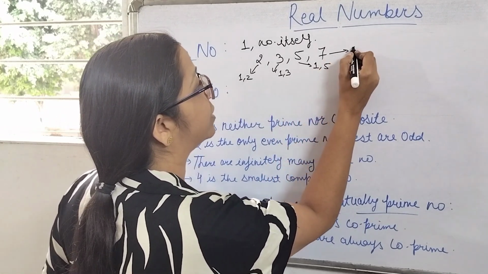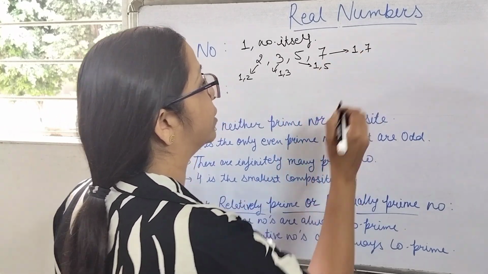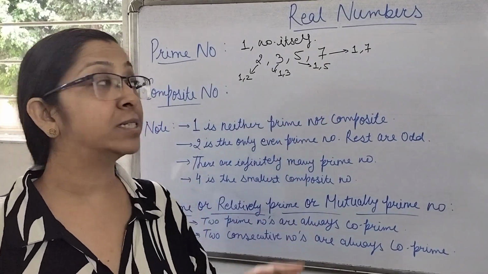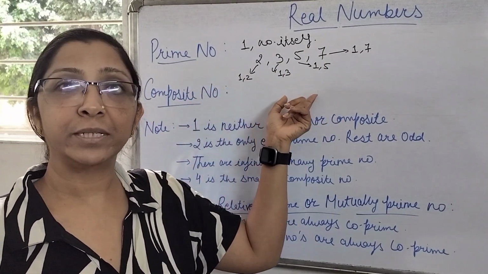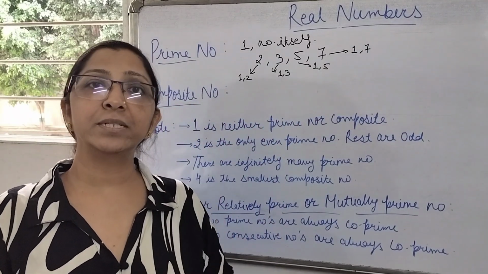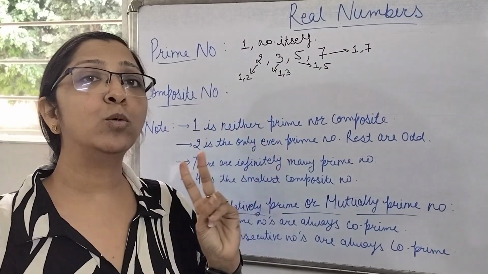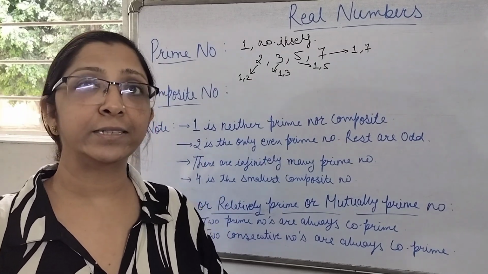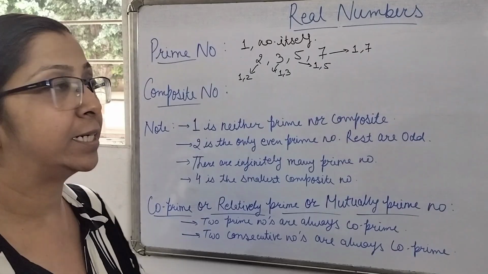And factors of 7 is 1 and 7. So all these type of numbers which are having only two factors are known as prime numbers. Now the composite numbers. Composite numbers are the numbers which are having more than two factors. All the numbers which are having more than two factors are known as composite numbers.